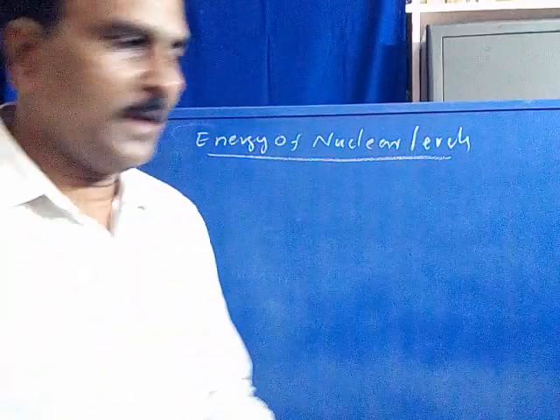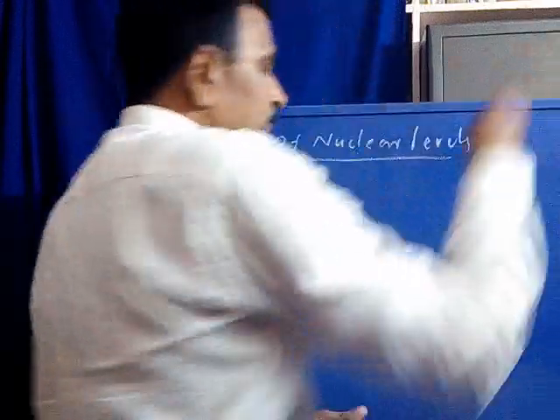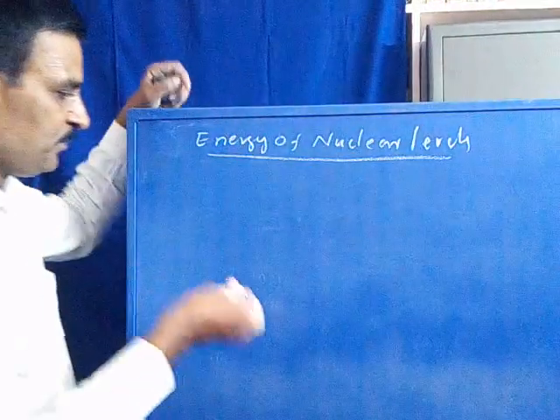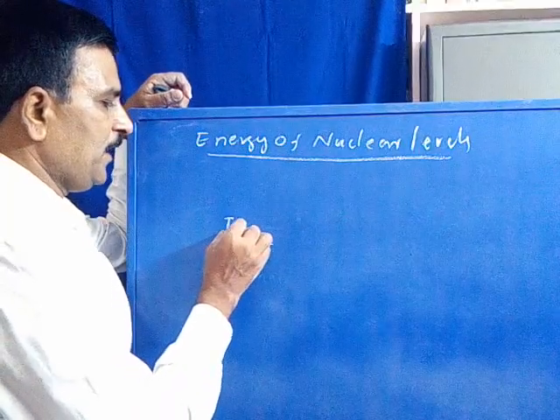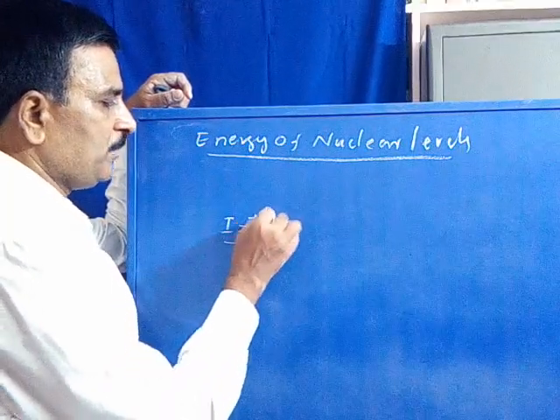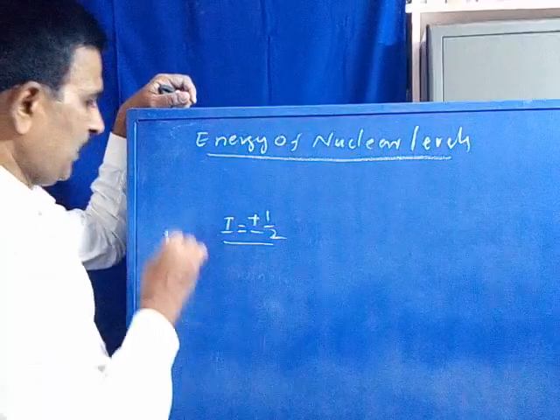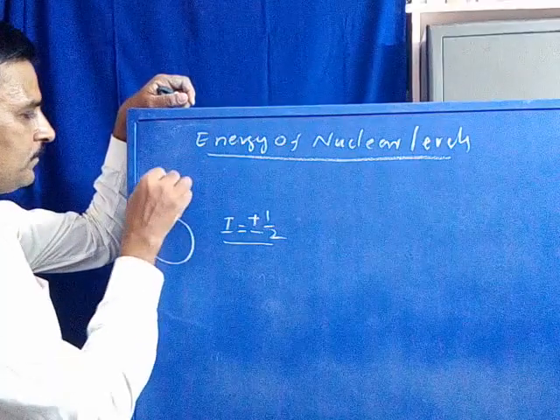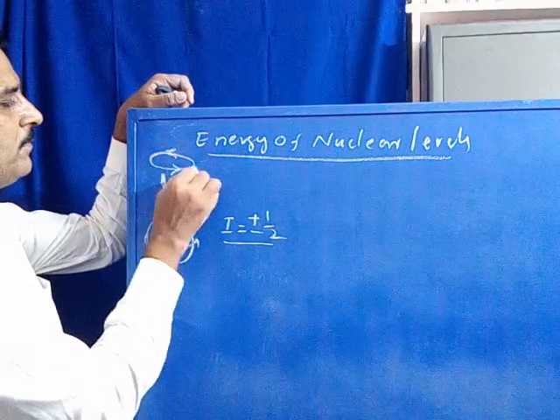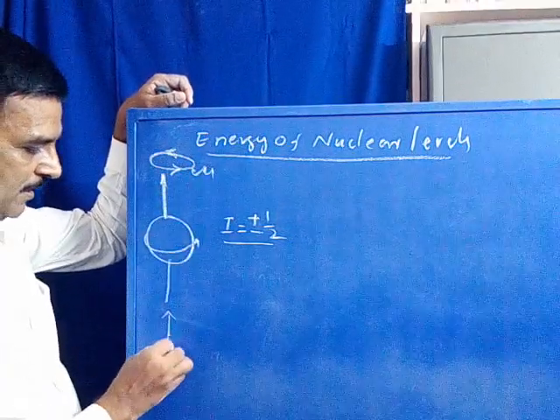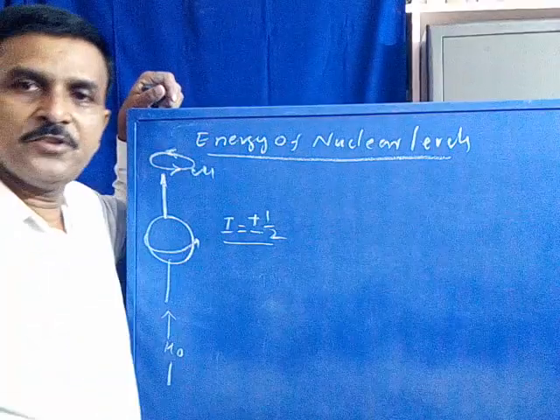Say this is the degenerate energy state of a nuclei where I is equal to plus or minus 1/2, a spinning nuclei, with a secondary magnetic field. Just now we have discussed this in the principle.